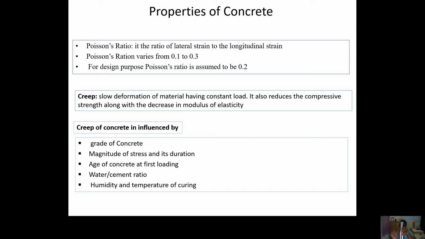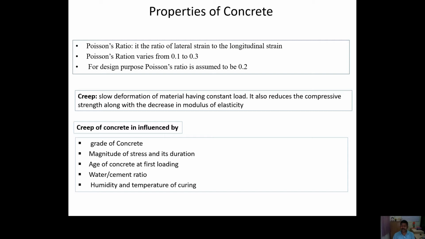So if you measure the strain along the lateral direction and the strain along the longitudinal direction, and take the ratio, that ratio is called the Poisson ratio. For concrete, the Poisson ratio basically comes in the range of 0.1 to 0.3. Now for design purposes, we will use 0.2 as the Poisson ratio for concrete.